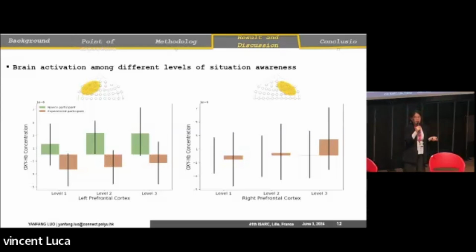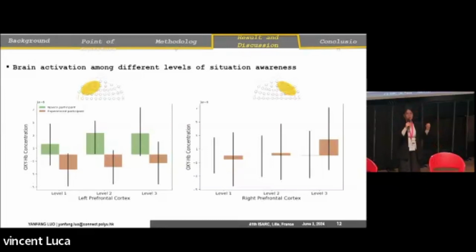Because the left prefrontal cortex is related to recognizing specific details of the object, when novice participants immerse in the environment, they need to spend more cognitive effort recognizing, okay, here we have some building, some workers, some machine, the color, the shape, the location. They are unfamiliar with the construction site. They need to spend more effort to get familiar with it. But for the experienced workers, they already know everything and are familiar with it.